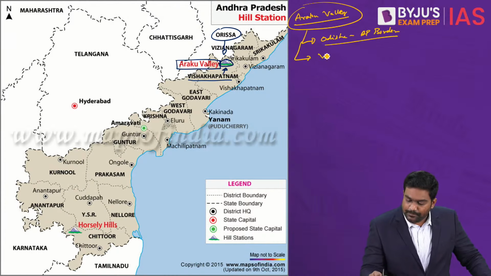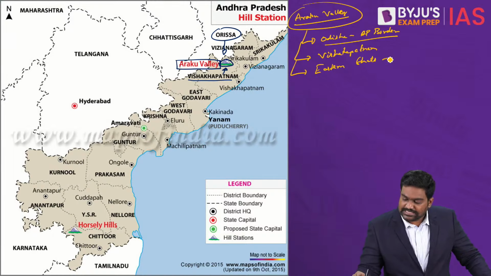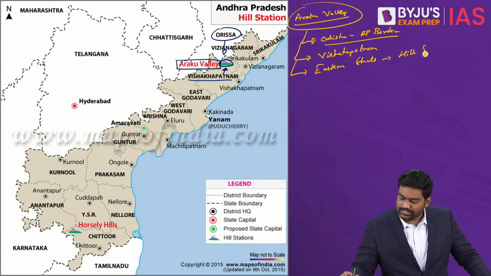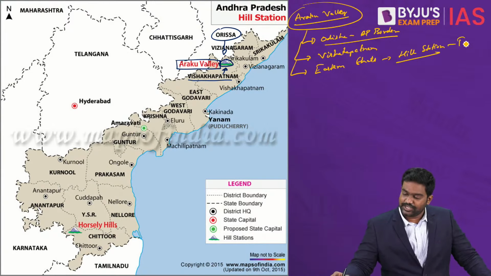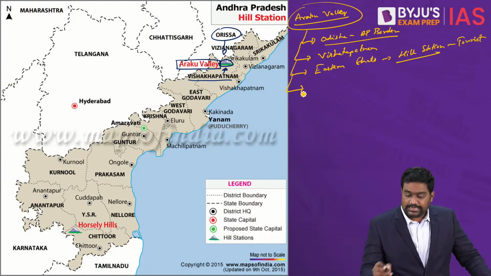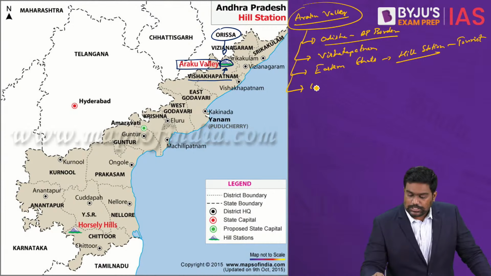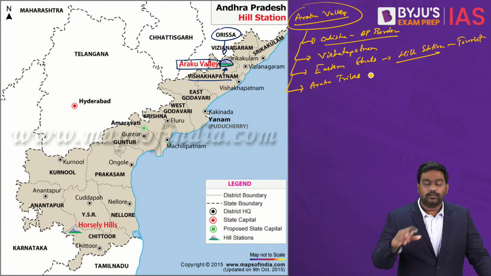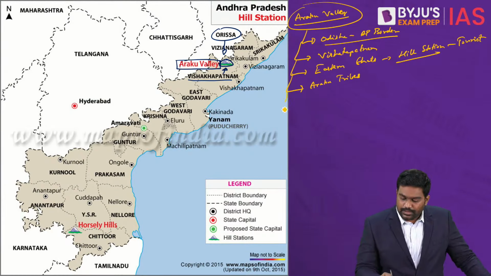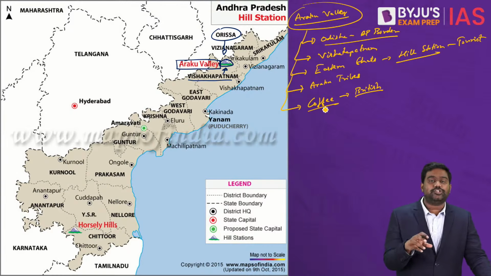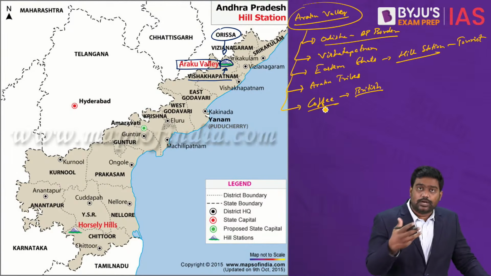It's near Visakhapatnam, and it is part of the Eastern Ghat ranges. It's a very beautiful location. It's a popular hill station as well, a tourist destination. All right. And it is home to several tribal communities, including the Araku tribes. The Araku tribes are indigenous to the Araku Valley. And coffee plantations can be seen here, which were introduced by the British. The British introduced coffee cultivation here in the Araku Valley, which is part of the Eastern Ghats.